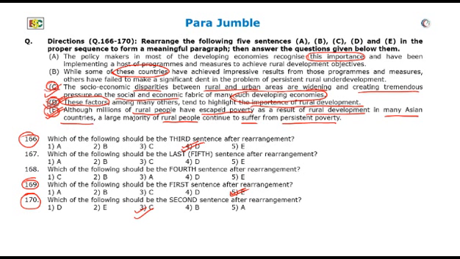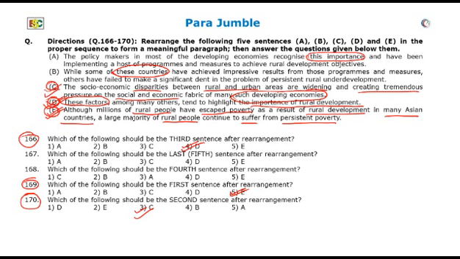We have established that the development of rural areas is very important, and the factors, disparities between rural and urban areas, which is widening and creating tremendous pressure on social and economic fabric, highlights the importance of rural development. If you notice sentence A, which reads, the policymakers in most of the developing economies recognize this importance.